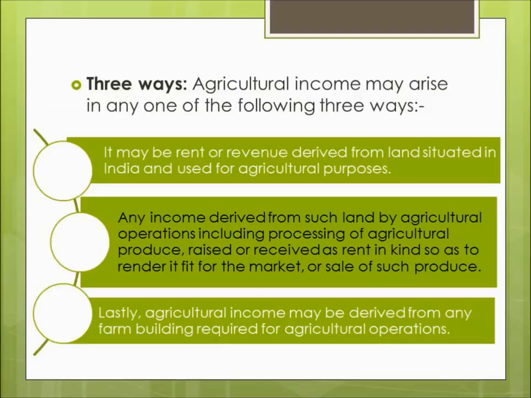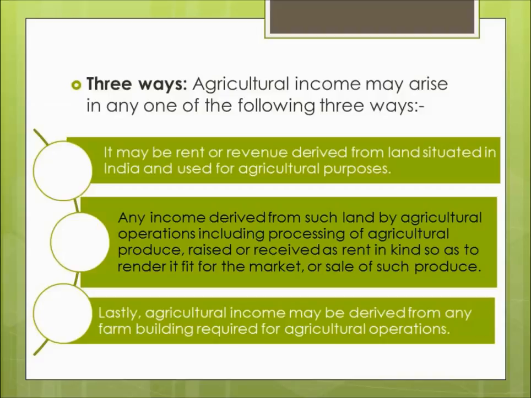Rather than paying in money, we have received rent in kind of agricultural produce and we are carrying out agricultural operations on those agricultural produce so as to render it fit for the market. So if we are earning from this operation something, then that income will be agricultural income and will be exempted. And if we are earning from sale of such agricultural produce, then also that income will be agricultural income and will be exempted.